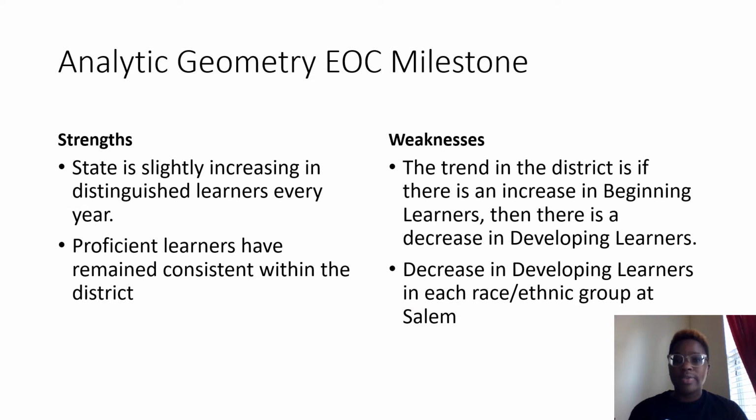Now, from all of the things that I viewed, the strengths that I saw is that the state is slightly increasing in distinguished learners every year, and proficient learners have remained consistent within the district. Weaknesses that I'm learning is that the trend in the district is if there's an increase in beginning, then there's a decrease in developing, and vice versa. And I've also noticed the decrease in developing in each race and ethnicity group at Salem. So, that's something to look upon.